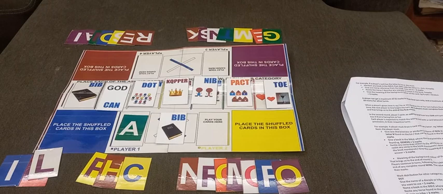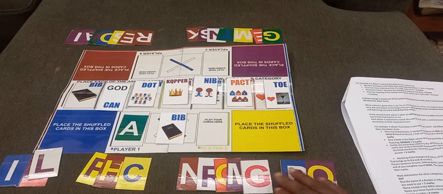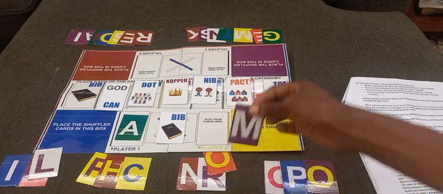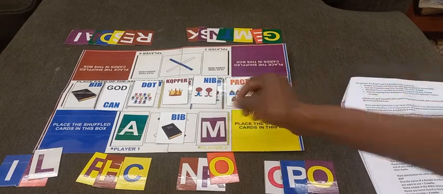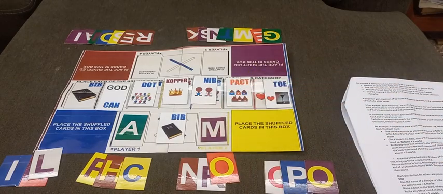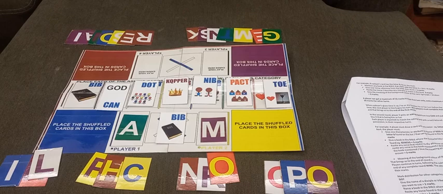Now we go to player 2. Player 2 looks through his cards and then chooses M. That means player 2 must mention any book in the Bible that starts with the letter M. So Matthew. The next thing is to give a verse reference. So Matthew 7:7. That's correct for 2 marks. Recite the verse: "Ask and you shall receive, seek and you find, knock and the door shall be opened unto you." And now give the background color of the card. So purple is wisdom.